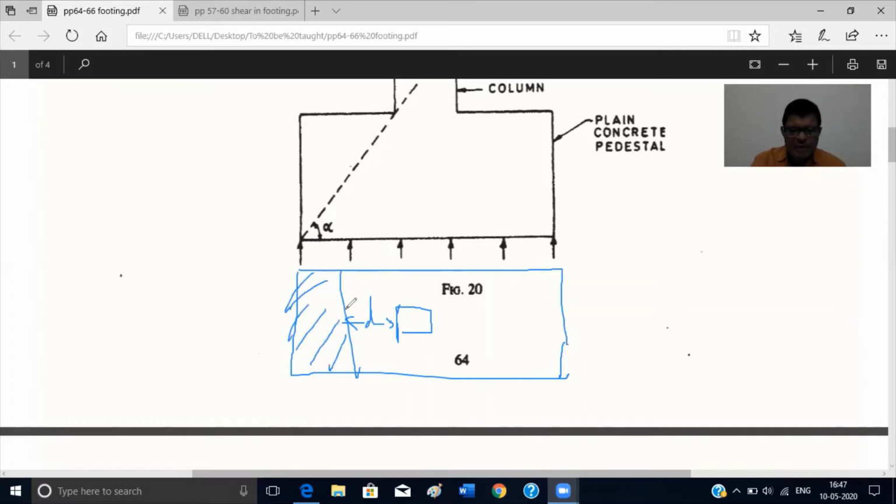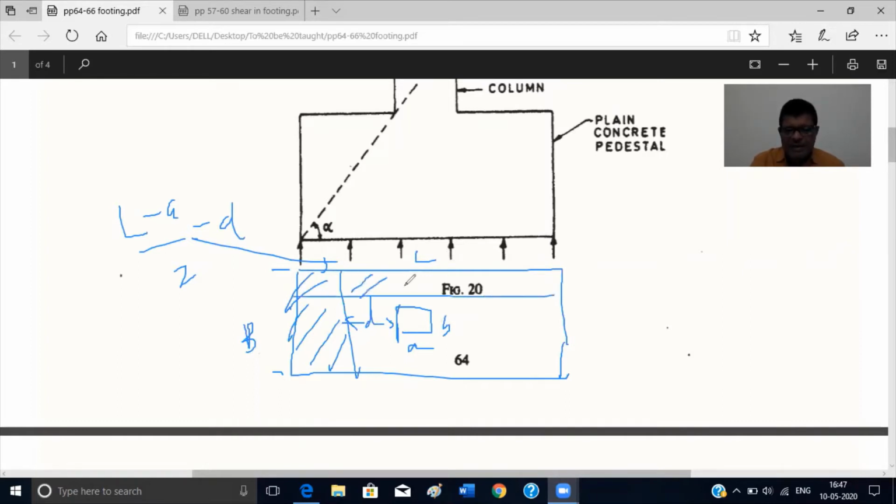The intensity of loading multiplied by this area. This area is B, and this will be (L minus a)/2 minus d. So this distance will come as (L minus a)/2, okay, minus d. If a and b, a is this, L is equal to this, and B is equal to this. So similarly, you can also find in the other direction here.